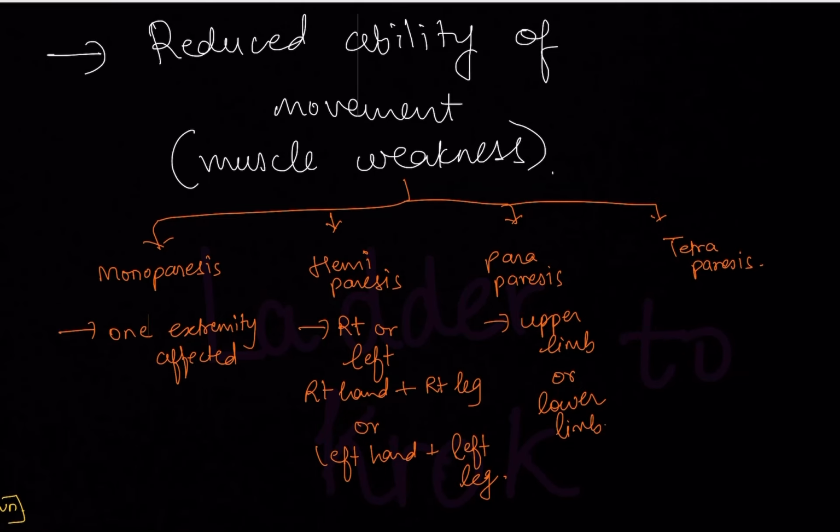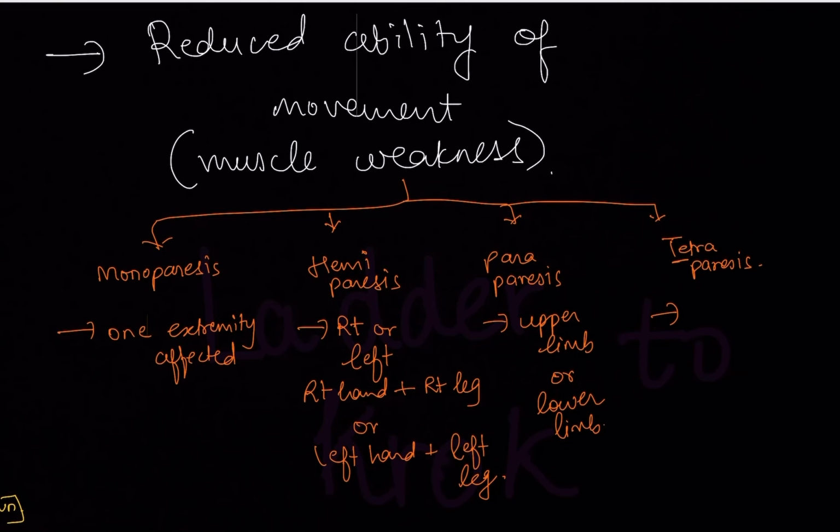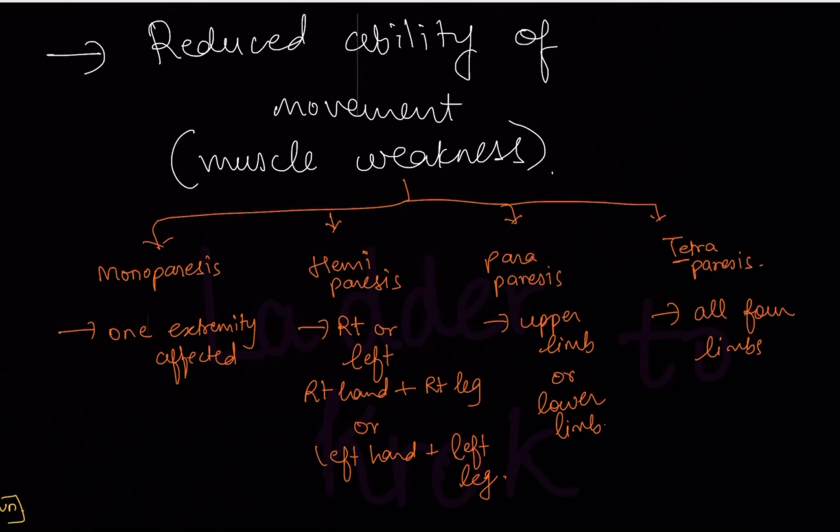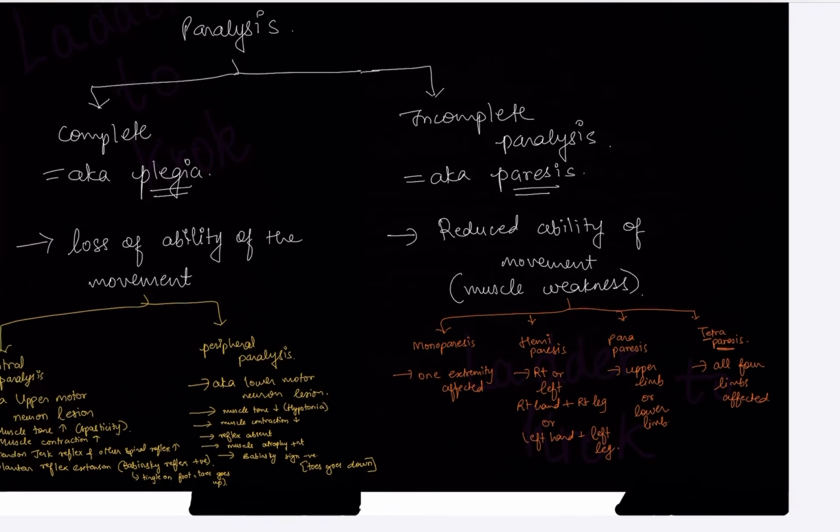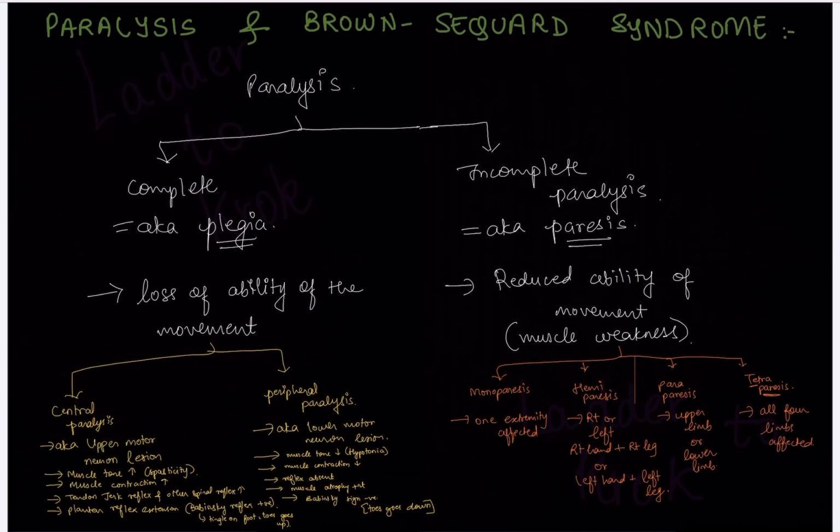Okay. Tetra means 4, right? How many extremities do we have? 4. So all 4 limbs are affected, that is both upper and both lower also. So remember the words paralysis and plegia. Plegia is for complete paralysis. Paralysis is for incomplete paralysis.